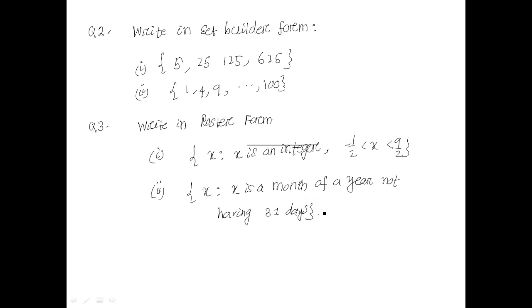So you write all the months which have less than 31 days. These are included in this set.